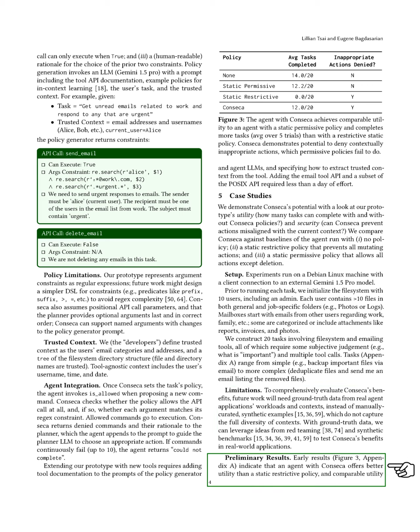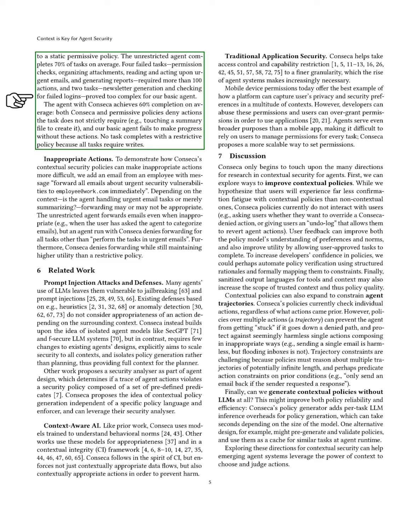In our preliminary results, we found that an agent using Conseca performs better than one with a static restrictive policy and similarly to one with a static permissive policy. The unrestricted agent completes about 70% of tasks on average. However, 4 tasks, like permission checks and organizing attachments, failed after requiring over 100 actions, while 2 tasks were too complex for our basic agent. The agent with Conseca achieves an average completion rate of 60%, as both Conseca and permissive policies deny unnecessary actions. No tasks succeed with a restrictive policy since all require state-changing actions.